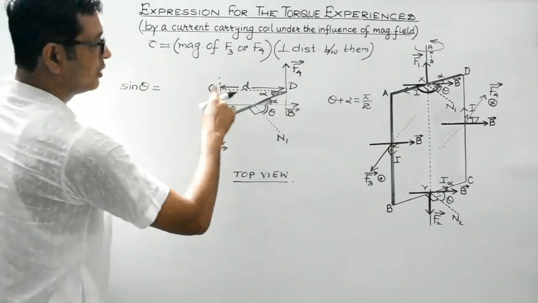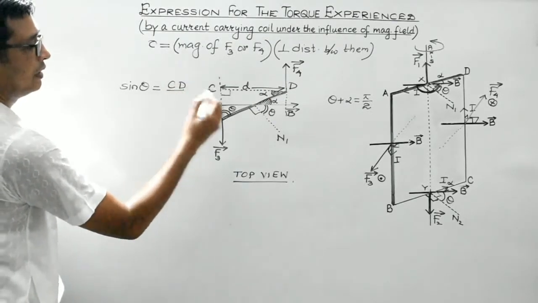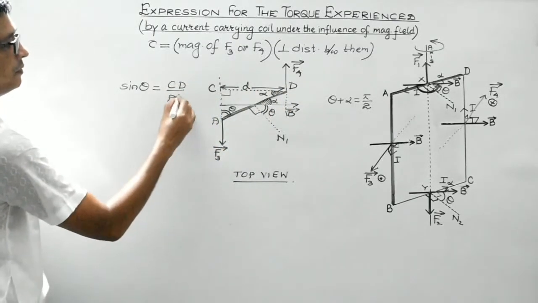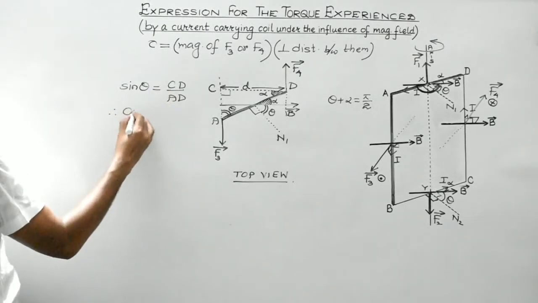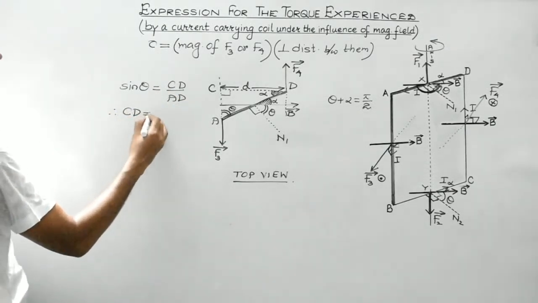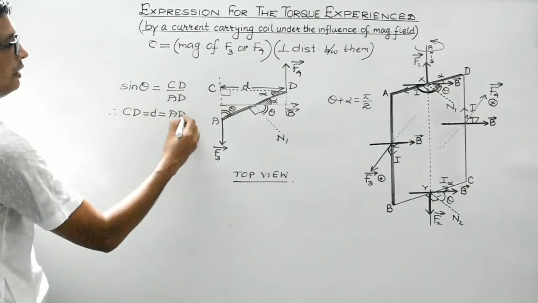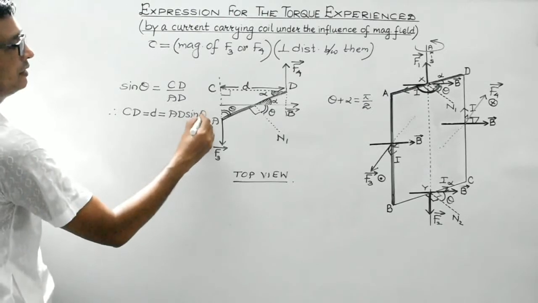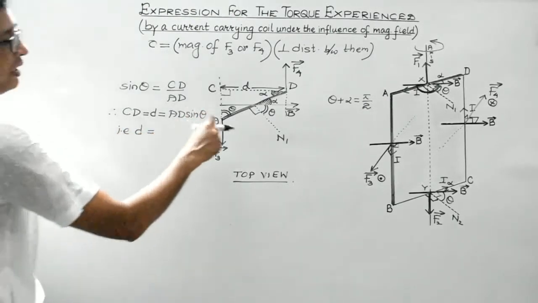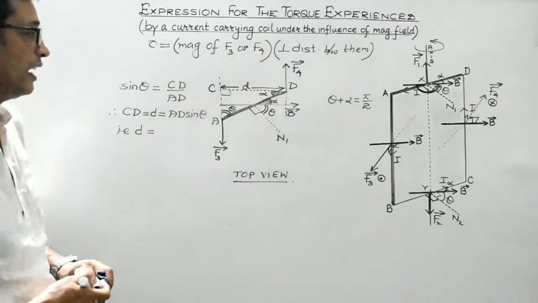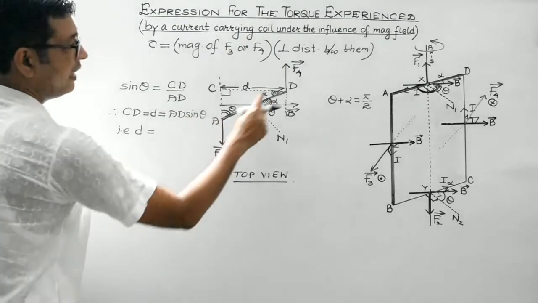Sine theta is perpendicular by hypotenuse, that is CD divided by AD, isn't it? Therefore students, CD, which is the perpendicular distance between F3 and F4, is equal to AD sine theta. That is, the perpendicular distance between F3 and F4 is given by AD sine theta.